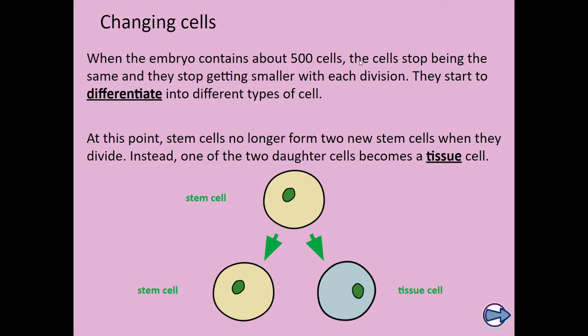When you're born, you have millions of cells. What you don't want to do at the 500 cell stage is turn all of those cells into tissue cells. You've then run out of stem cells and you're no longer able to make more cells. So you want to keep at least, if all 500 of those divided, you would get 1,000 cells, keep 500 of those as stem cells.